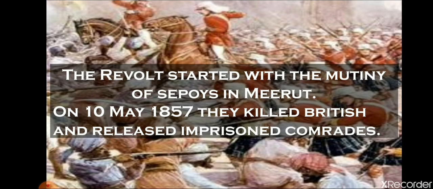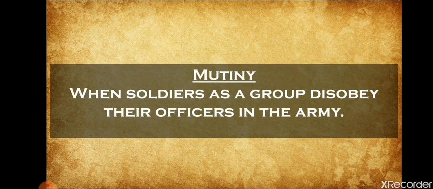So students, this much I have explained to you. It is also important to know why this is known as mutiny. Mutiny means when soldiers as a group, a large number of soldiers in the army, disobey their officers. Okay, so I have explained what the revolt of 1857 was. I have explained all the causes that resulted in it, and this revolt was also known as the Sepoy Mutiny because the Indian sepoys disobeyed the British officers.